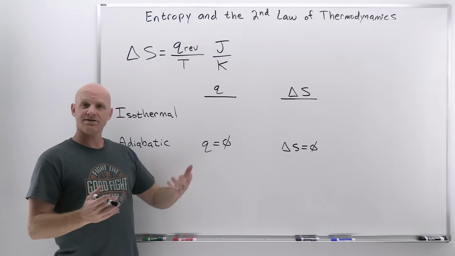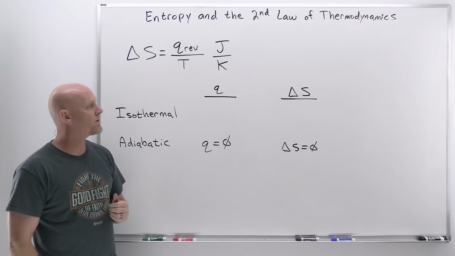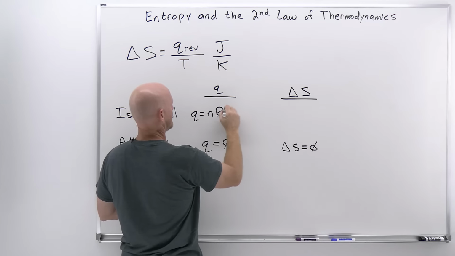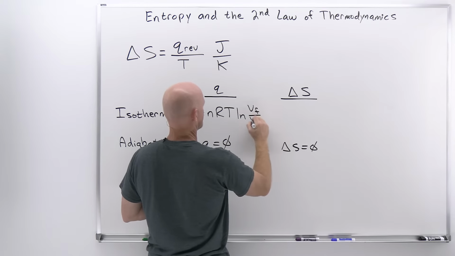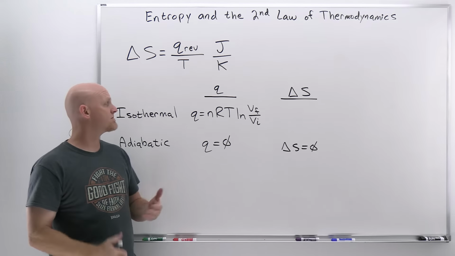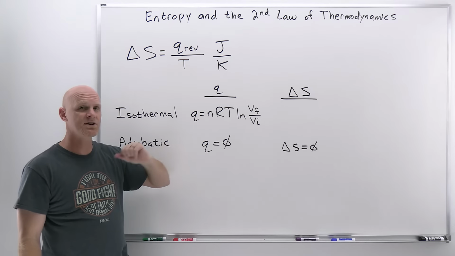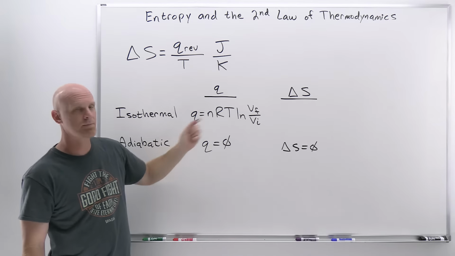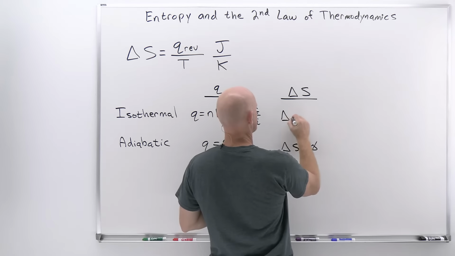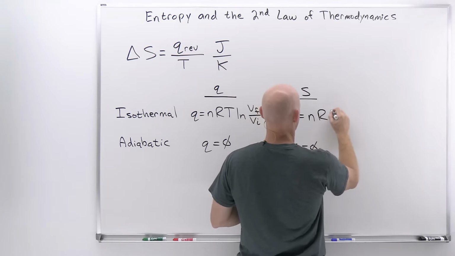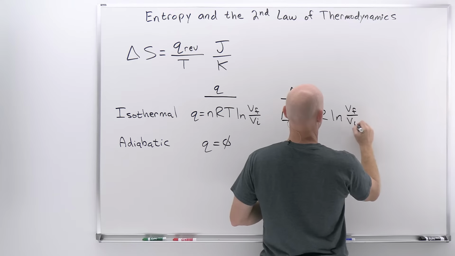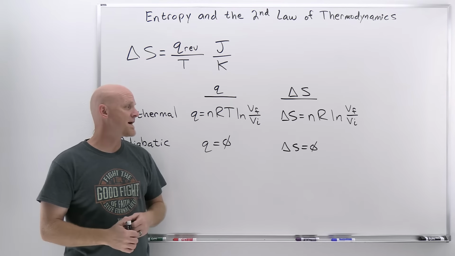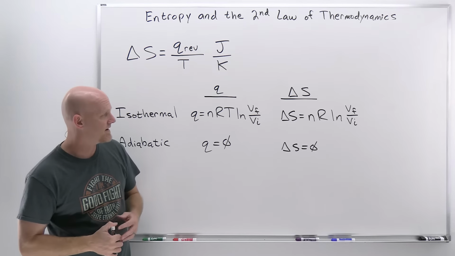Now the one that's a little more challenging, but not too bad: if we recall that for an isothermal expansion or compression of an ideal gas, Q is equal to negative W, which came out to positive nRT natural log of V final over V initial. And because it's isothermal, it's carried out at constant temperature, and so that temperature is a constant. So if we take Q here and just divide it by temperature, we'll see that temperature is just going to fall out. And so that delta S is just going to equal nR natural log of V final over V initial. So not too bad. And the reason we want to focus on these two is we're going to reference back to this when we talk about the Carnot cycle at the end of this lesson.